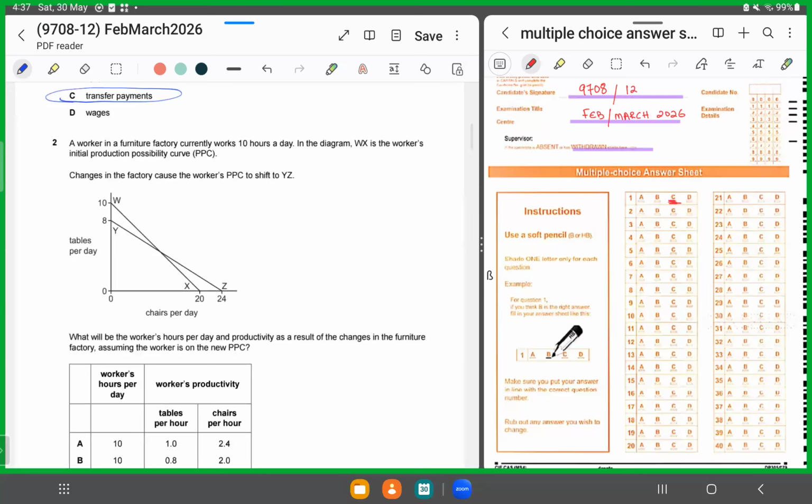MCQ number 2 says a worker in a furniture factory currently works 10 hours a day. So initially he's working 10 hours. In the diagram, WX is the worker's initial PPC. So if you look at the PPC, initially he was making 10 tables per day, and the horizontal axis displays chairs. So he was making 20 chairs per day. So he was making 10 tables and 20 chairs,